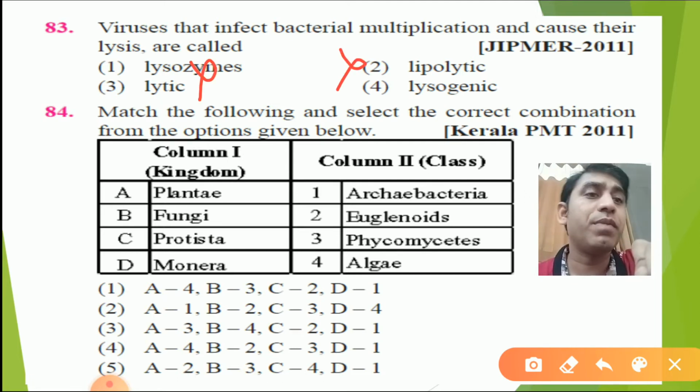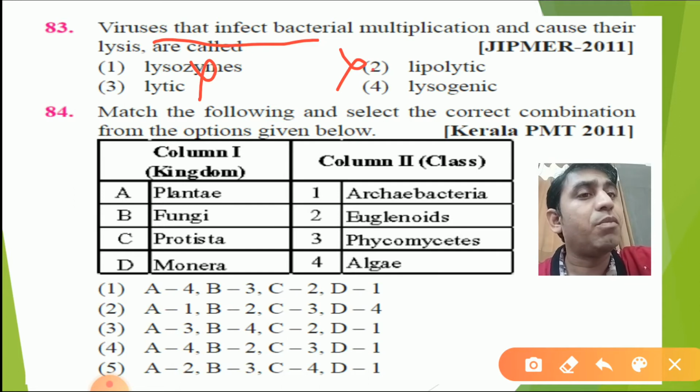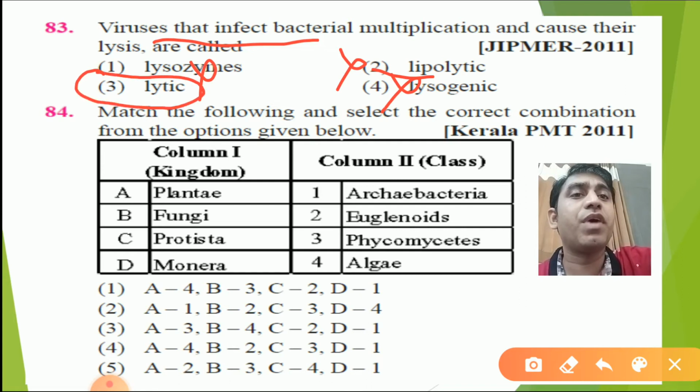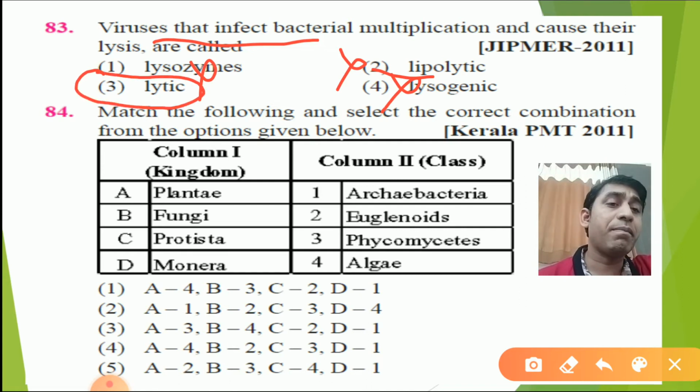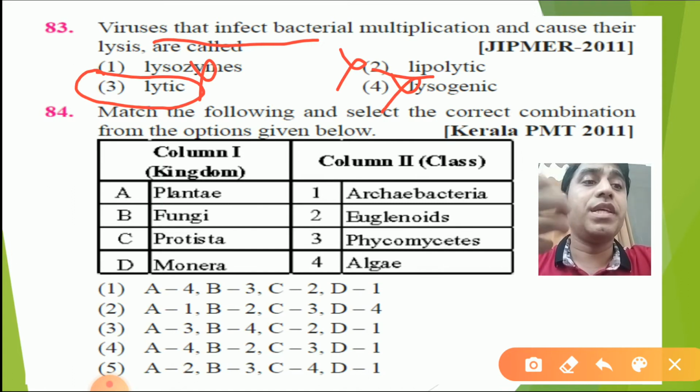Lipolytic will not be the answer because lipo means lipid and lytic means breaking. So for a virus that infects bacteria, lipolytic will not be there, lysogenic will not be there. The correct option is lytic. Bacteriophages are the viruses which can attack bacteria by what is called the lysis phase or lytic phase. So the answer will be the third.